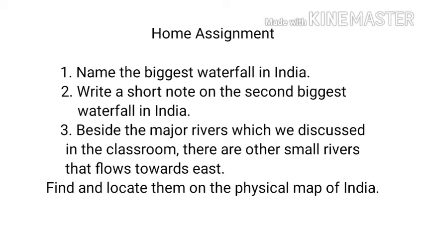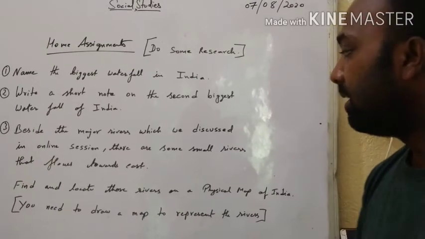Question 3: besides the major rivers which we discussed in today's online session, there are some other small rivers that flow towards the east. We have discussed only the major rivers, we haven't discussed the smaller rivers. So your work is to find out which are those small rivers that flow towards the east. After finding those rivers, you have to locate them on the physical map of India. One more thing to note is that you have to draw the physical map of India and then represent these rivers.